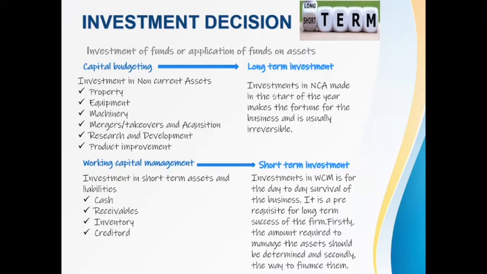When it comes to long-term investment, it is basically investment in non-current assets, right? The tenure of the asset investment is going to be for more than 1 year, and that is the meaning of non-current assets. What do we mean by non-current assets in this context? It is investing in property, plant, equipment, machinery, or taking over another company, acquiring another company, merging with another company, or simply investing into product development, research and development, product improvement, and so on.